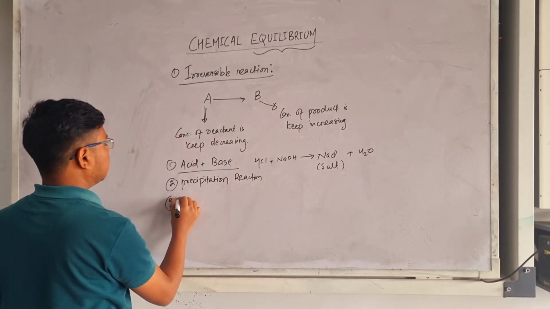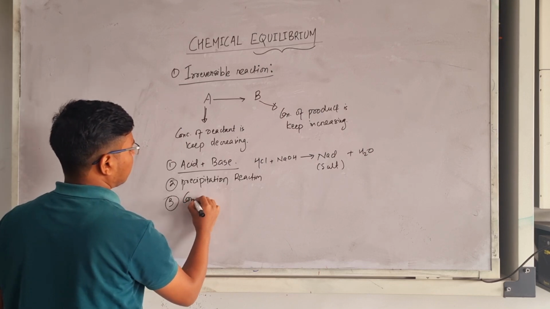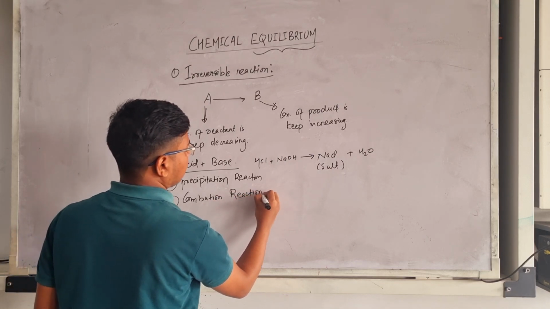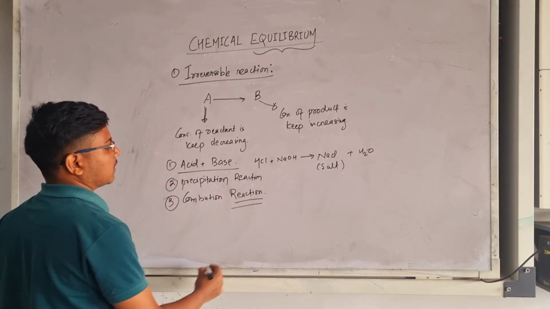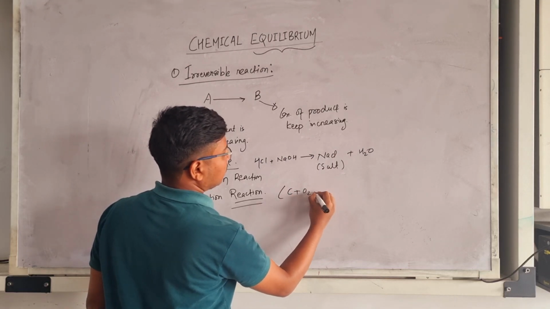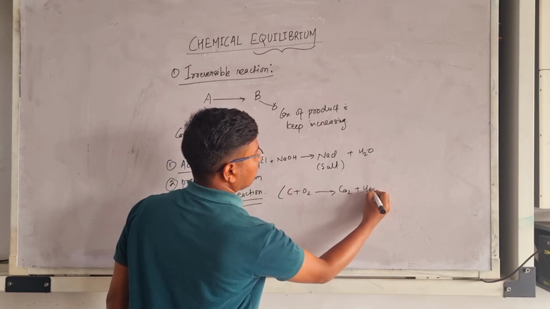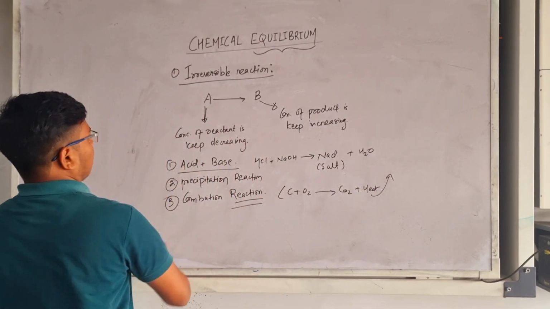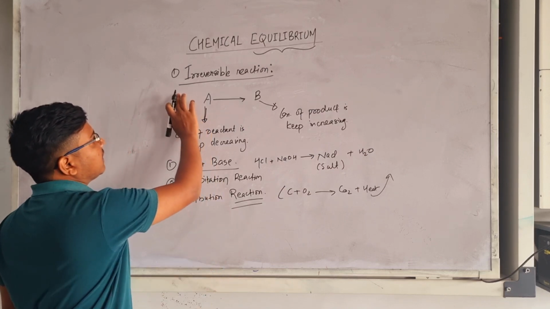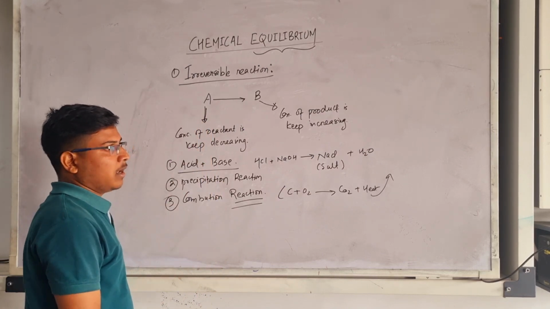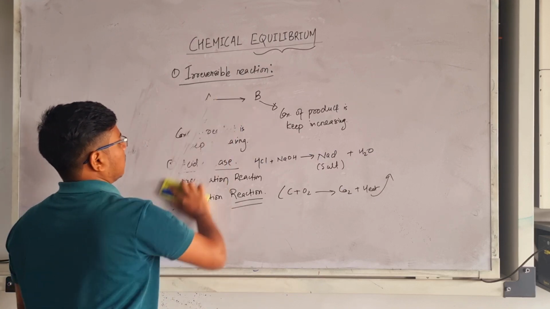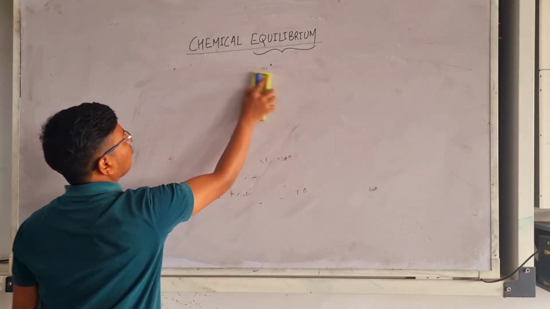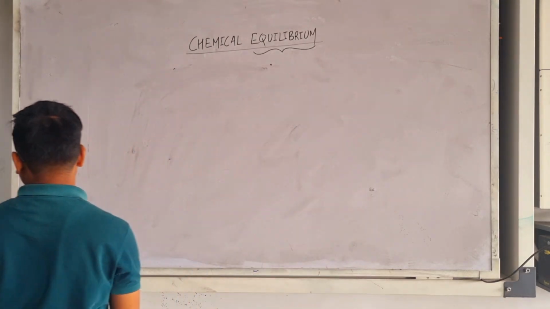The third one is the combustion reaction. It is also an example of an irreversible reaction, in which we can take C plus O2 and it will form CO2 plus heat. So now I can say that equilibrium exists when there is a reversible reaction. I will explain it in detail. Then we will move to the main content of the topic.